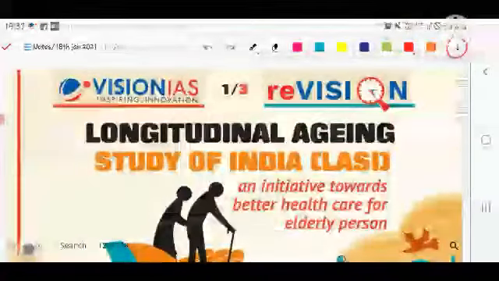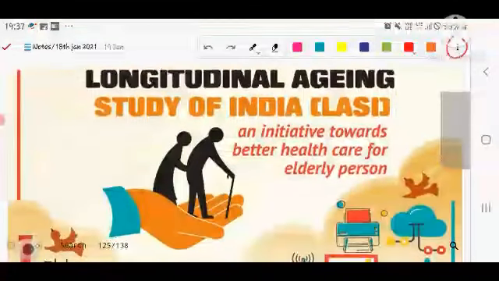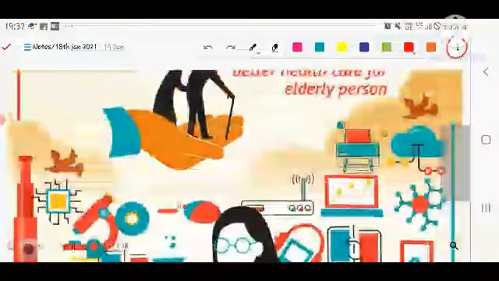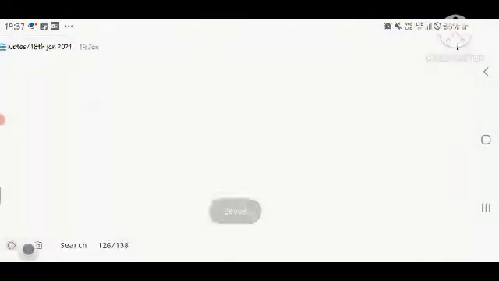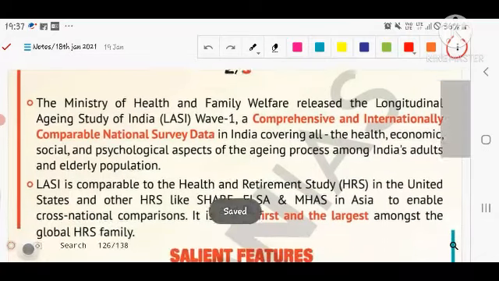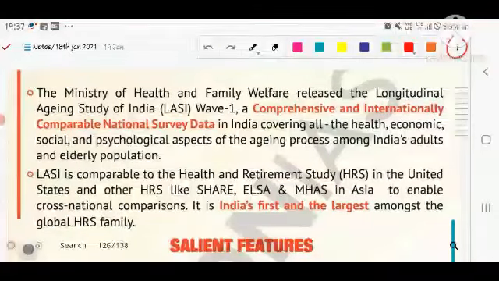Let's see the next thing, the Longitudinal Ageing Study of India. Okay, it is an initiative toward better health care for elderly persons. It is quite important. The Ministry of Health and Family Welfare released a Longitudinal Ageing Study in India, the first comprehensive, internationally comparable national survey data in India covering all health, economic, social and psychological aspects of the ageing process among India's adult and elderly population.